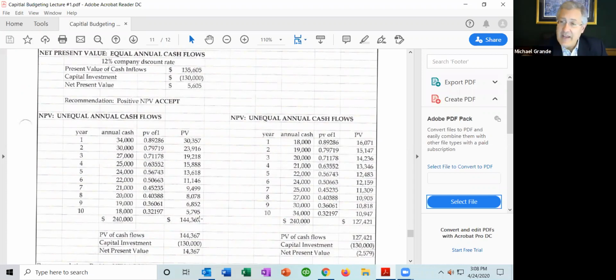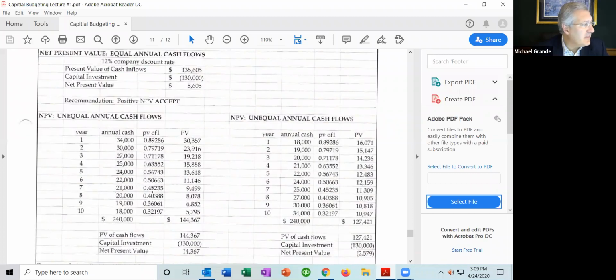So I still need to take the present value of the annual cash flows. The problem is I can't use an annuity anymore because it's not equal and annual. In order to use the PV of an annuity table, the cash flows have to be equal and annual. In our example right now, they're annual, but they're not equal. So we need to use a different table. We need to take the present value of each one of these cash flows and treat them as if they are the present value of a single payment.